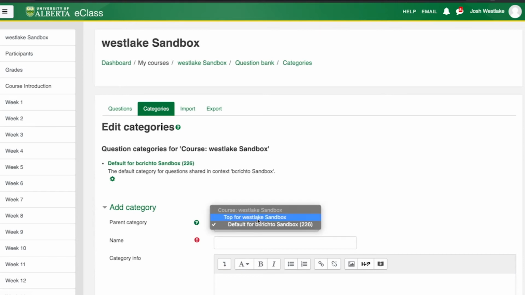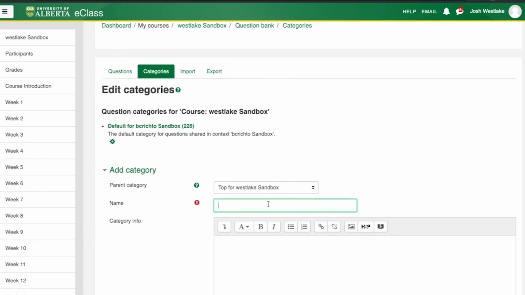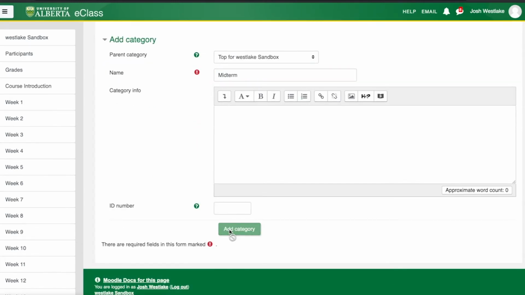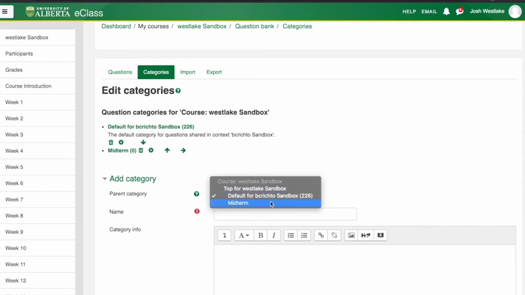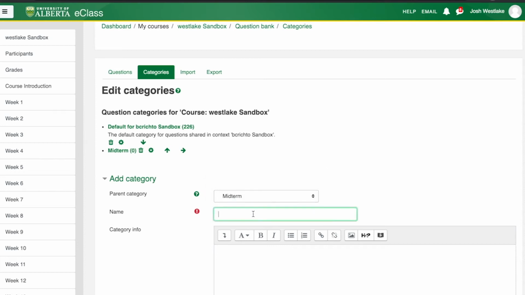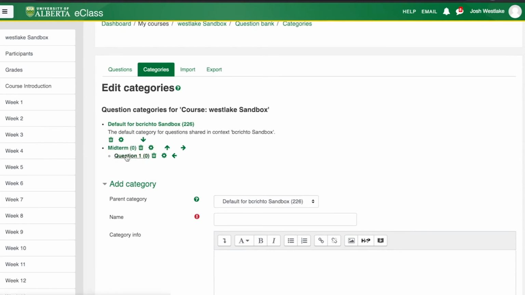So let's say I'm doing a midterm. What I'm going to do is where it says Parent Category here, I'm going to select Top for my course, and I'm going to name this one Midterm and add category. So that's a new parent category. And now, since we have a question that has 3 different versions, we need to have a category specifically for that question. So I'm going to select midterm as my parent category. And since this is our first question of the exam, we're going to call this question 1 and add category. So now we have a subcategory for our midterm called question 1.